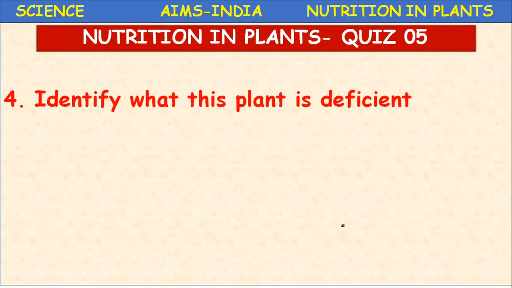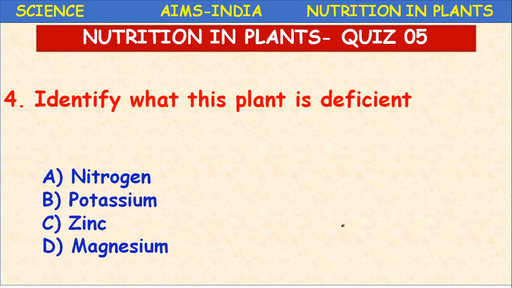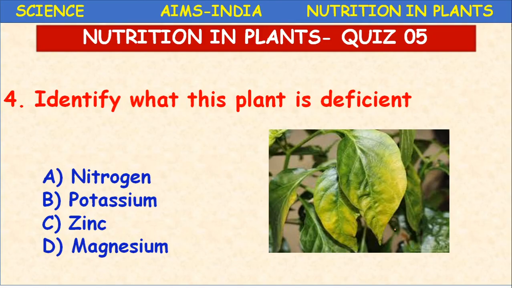Next, identify what this plant is deficient. Nitrogen, potassium, zinc, magnesium. So here the leaf turns yellow and some part of the leaf veins appear bright, but the surface becomes light yellow. These are the symptoms of deficiency of nitrogen. Nitrogen deficiency is the most common deficiency in plants.